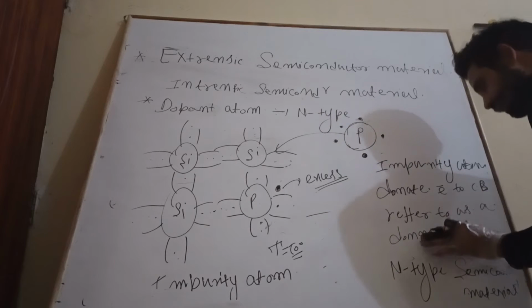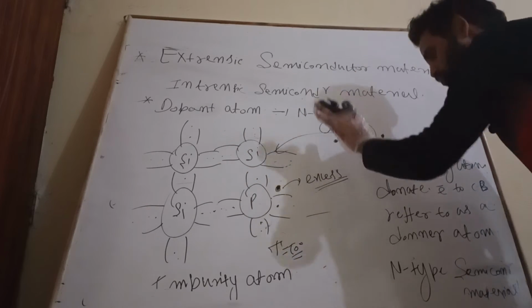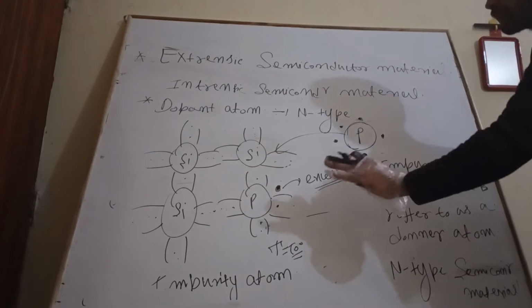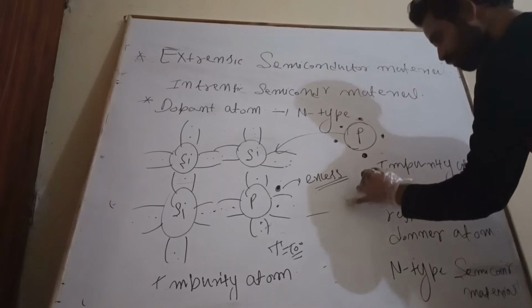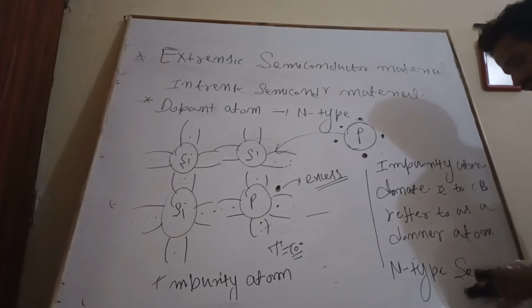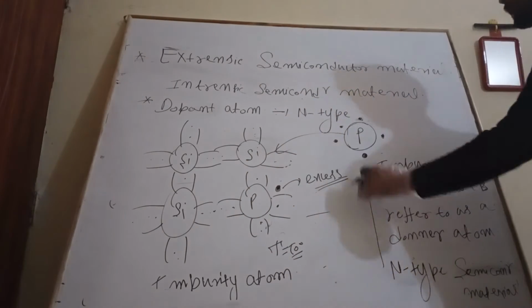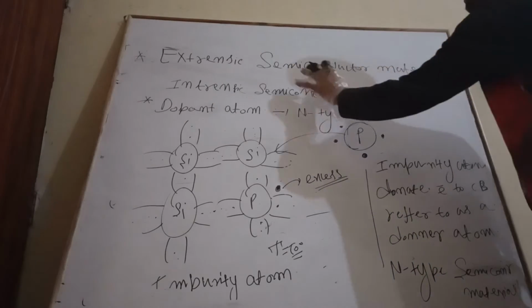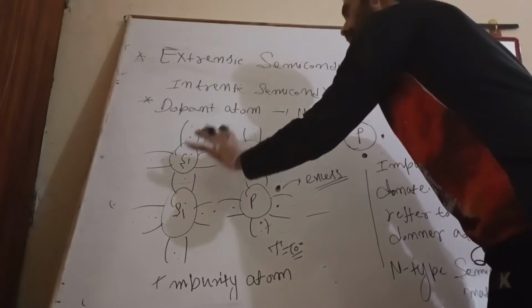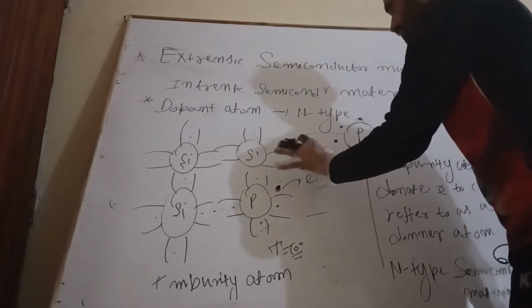This donor impurity atom generates the electron in the conduction band without creating a hole in the valence band, and is called an n-type semiconductor material, where n stands for negatively charged electron. So this is about n-type semiconductor material.